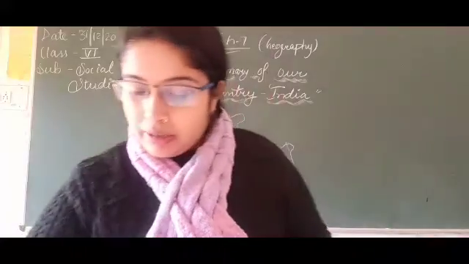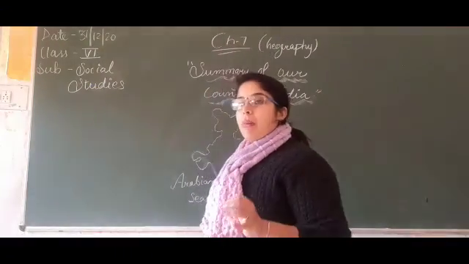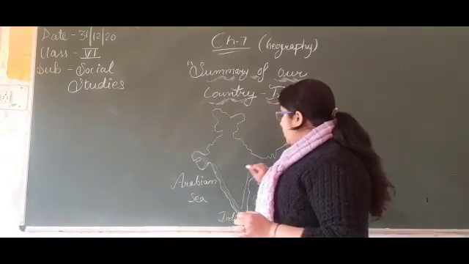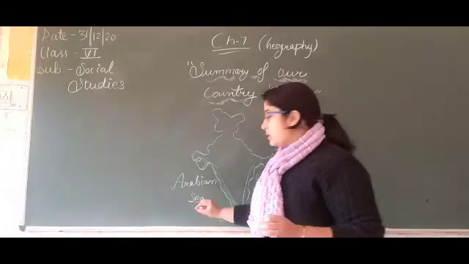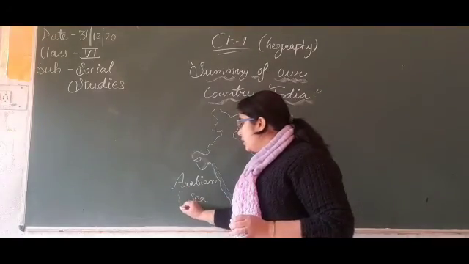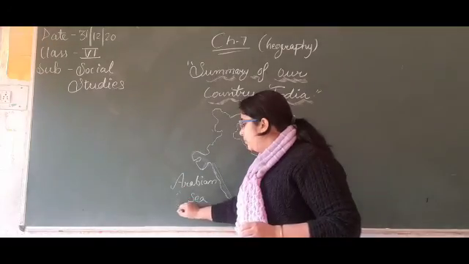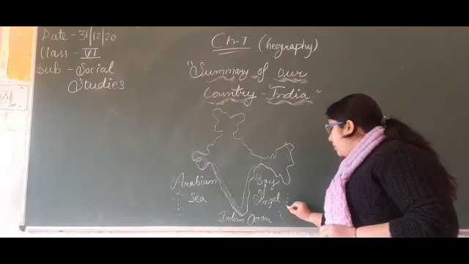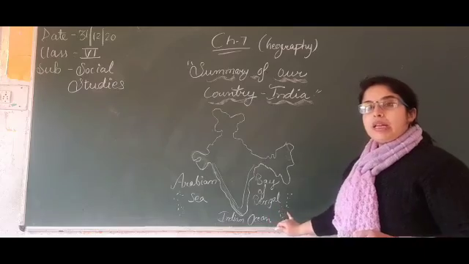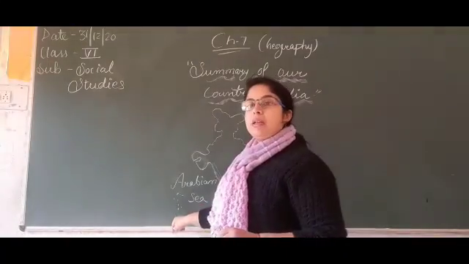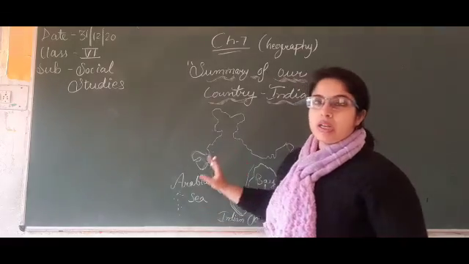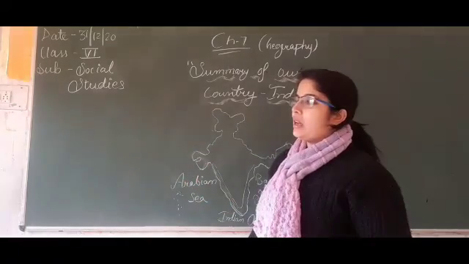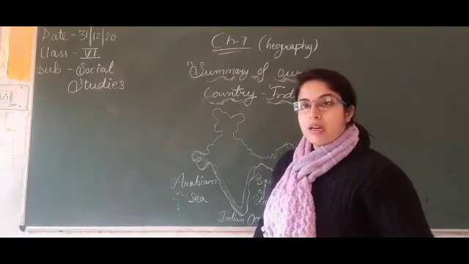Next one, third: about 7,500 kilometers of coastal area is covered in India, and it also includes the island areas. Into the Arabian Sea there is Lakshadweep Island, and into the Bay of Bengal there is Andaman and Nicobar Island. The total coastal area, including the island area, is about 7,500 kilometers.